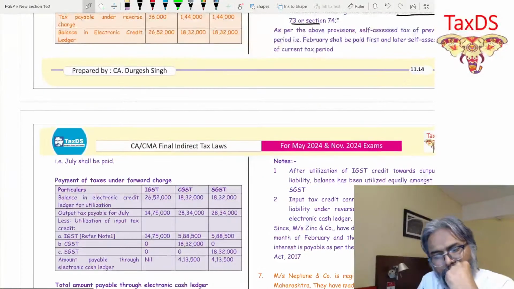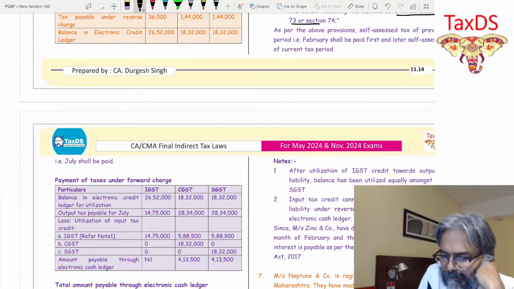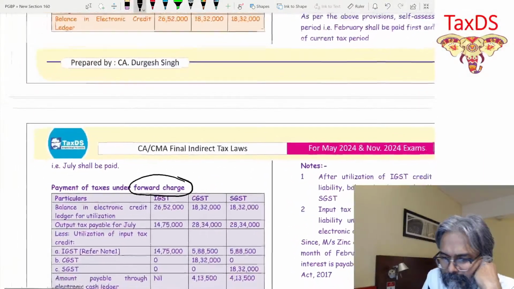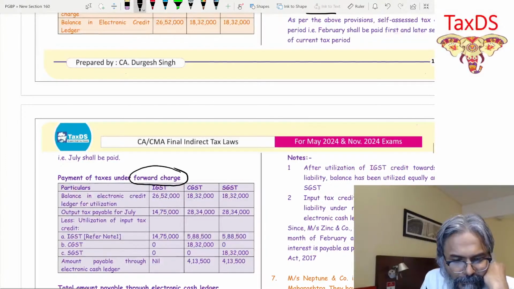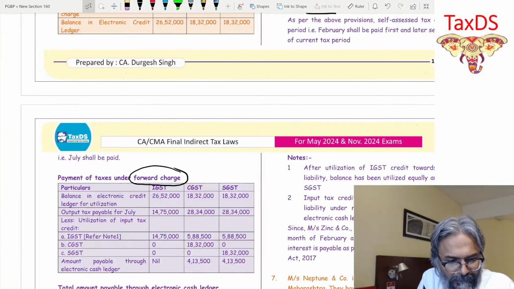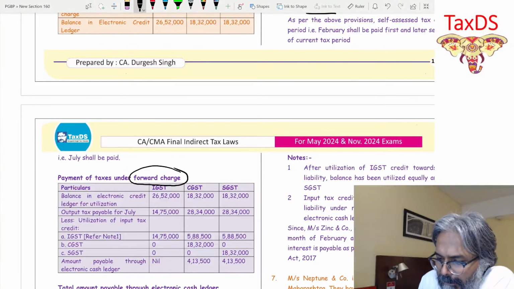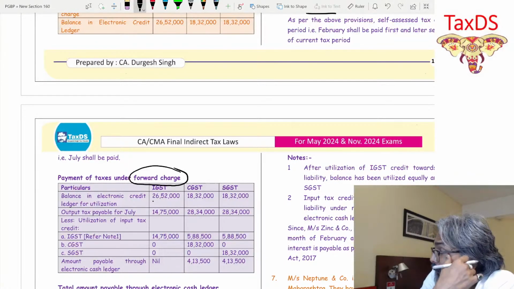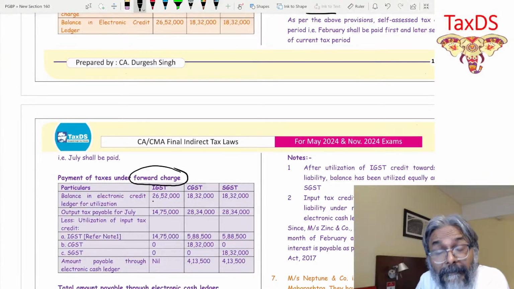So payment of tax, students, under the forward charge. Let's have a look. So far as the forward charge is concerned, you can use both the ITC credit as well as the ECL. So both the credit ledger as well as the cash ledger would be used to make the payment.